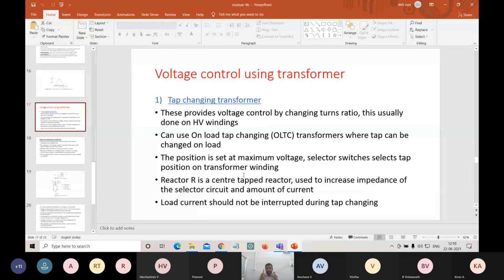Reactor R is a center tapped reactor, and this is used to increase the impedance of the selector circuit and also limits the current. Reactor is mainly used for the purpose of limiting the current. So reactor is nothing but our inductor. Concept is finished. So reactor or inductor is used as a center tapped switch to increase the impedance in the selector circuit and to limit the current. Okay, so this is the thing. Let's end up here. We will discuss the remaining things in the next session.